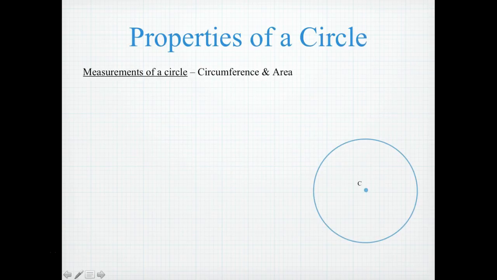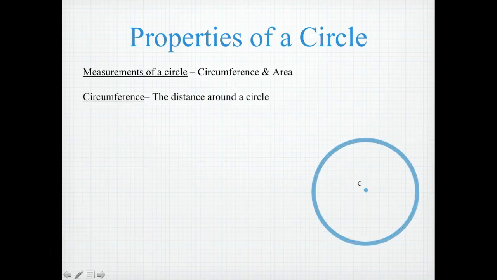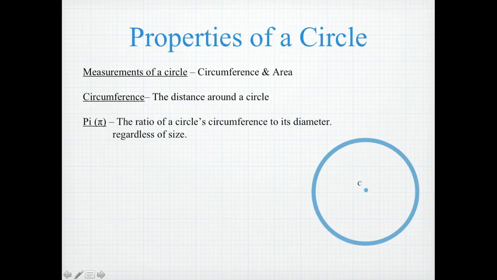The measurements of a circle are as follows. So we're going to cover the circumference and the area. The circumference represents the distance around a circle. Pi is the ratio of a circle's circumference to its diameter. So regardless of the size of a circle, if you take the circumference of a circle and divide it by its diameter, you get the irrational constant, pi. It's often abbreviated as 3.14.